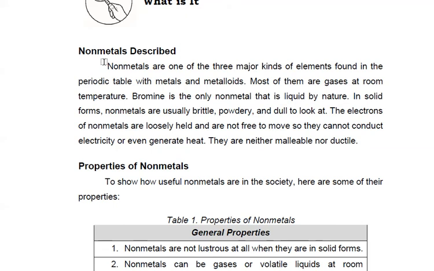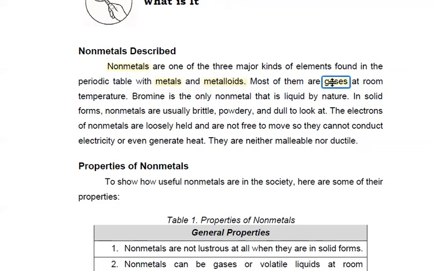Alright, so non-metals described. Non-metals are one of the three major kinds of elements found in the periodic table, together with metals and metalloids. So, tulo sila ka-type or major kinds of elements. Most of them are gases at room temperature. Meaning to say, dili nato sila makaptan, no?